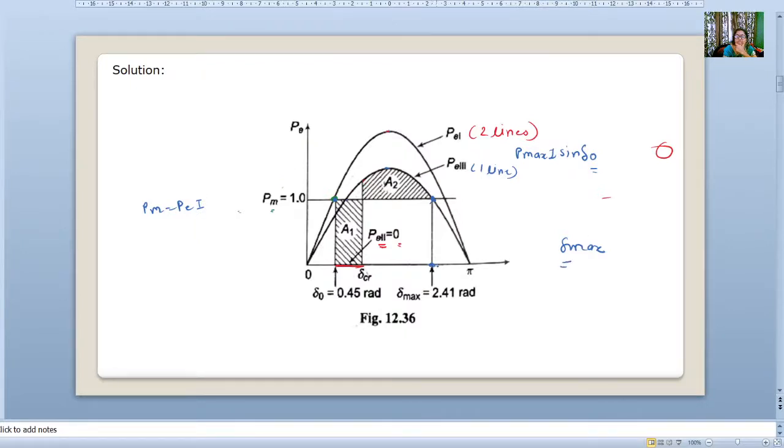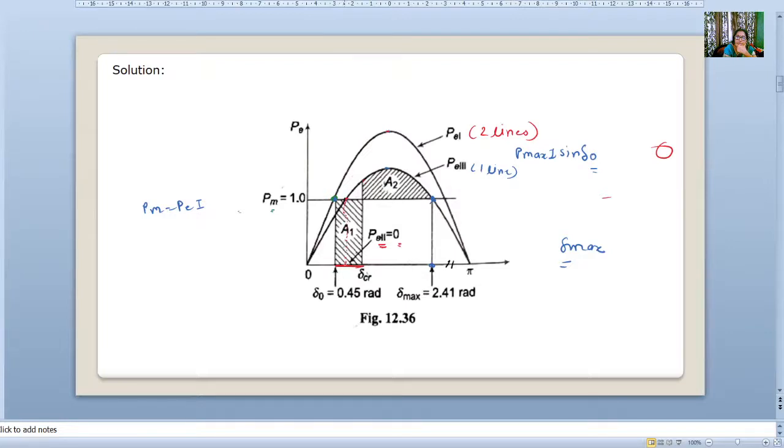How can we find delta max? When you subtract this value from pi, you get delta max. Let me take another pen so that you can follow.